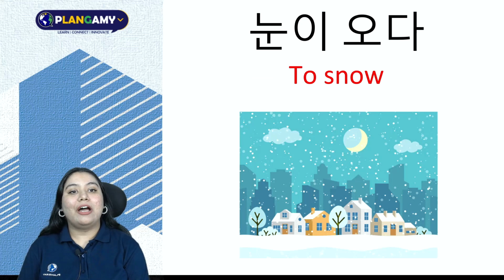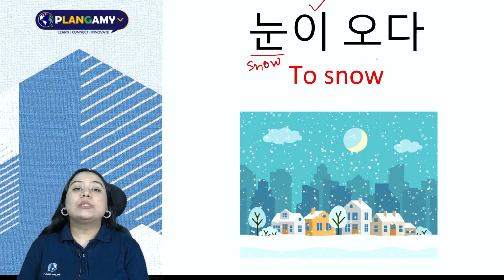Next one we have 눈이 오다. Now, 눈 is snow. Similarly, here also I am adding 이, which is my subject marker. 오다, to come, the snow comes. 눈이 와요, it snows.